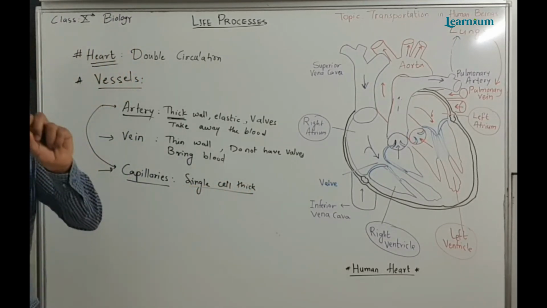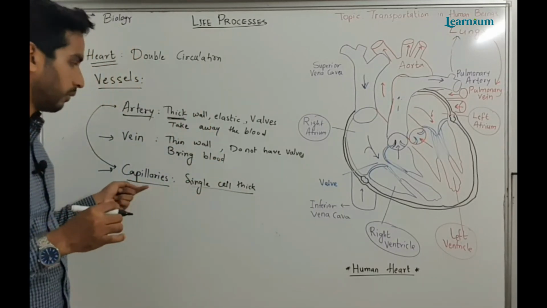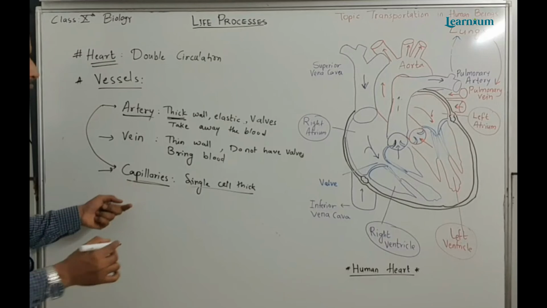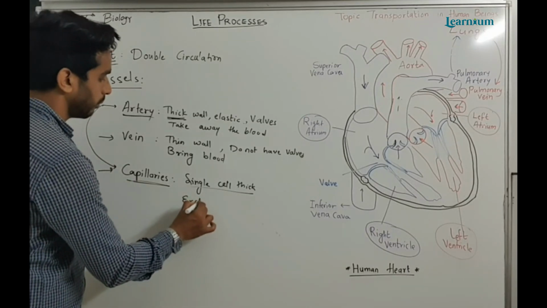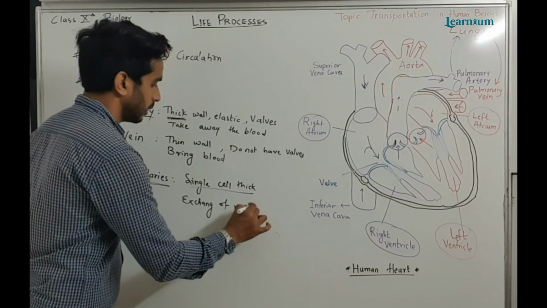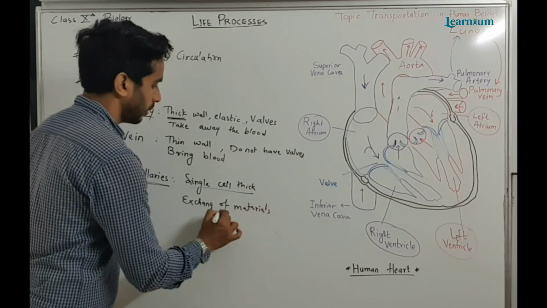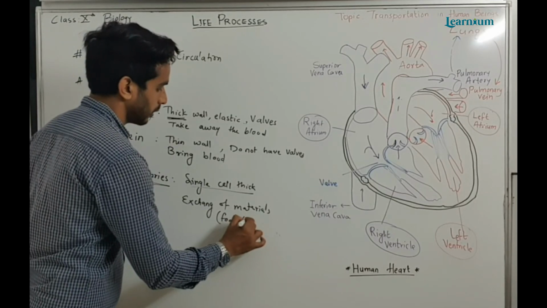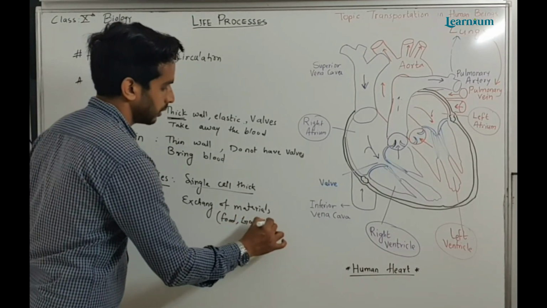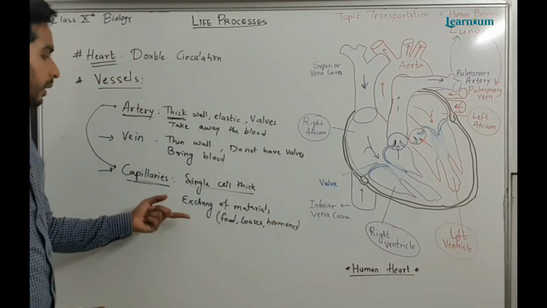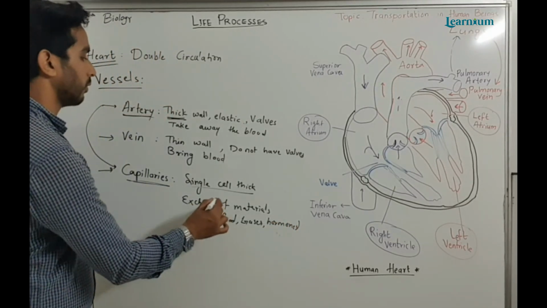They have a single layer in their walls. So these are responsible for exchange of materials like food, gases, hormones, etc.